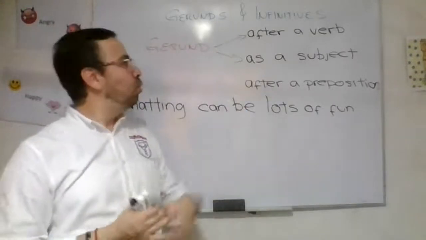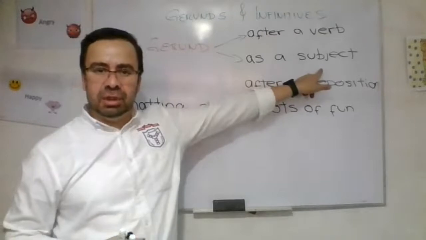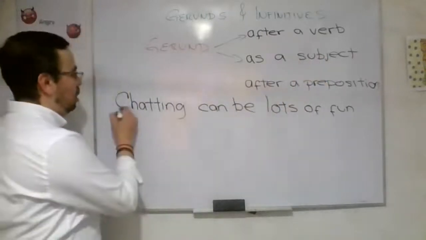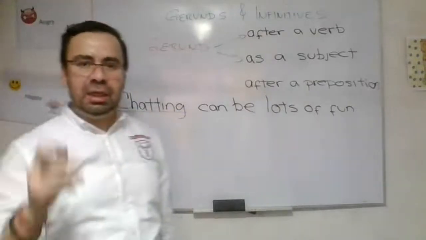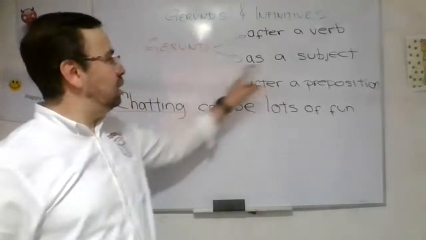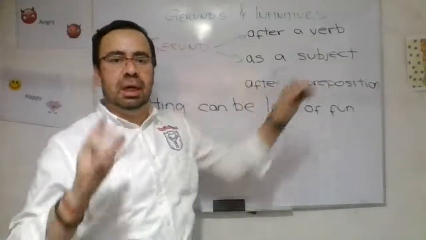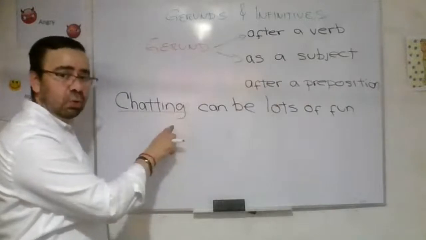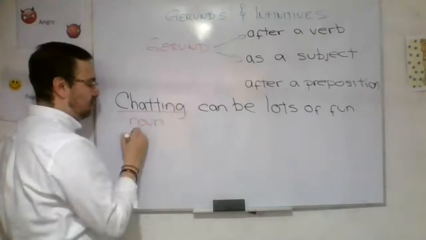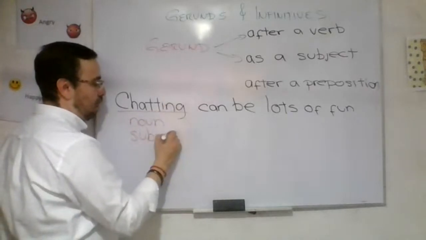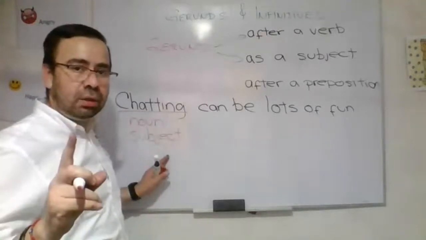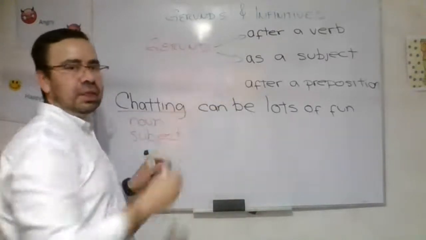In this case, we are going to use the gerund as a subject, the noun, the most important part of the sentence. Chatting, in this case, is not a verb. Chatting is a subject. We are going to use this as a noun. In this case, this word is not an action, it's a noun.